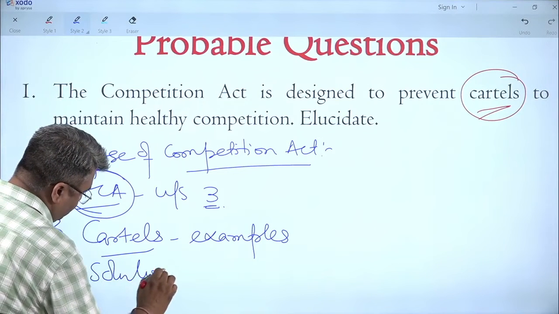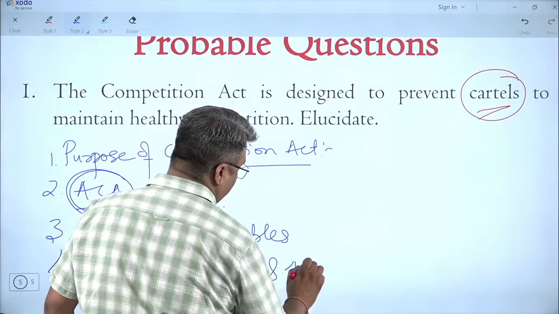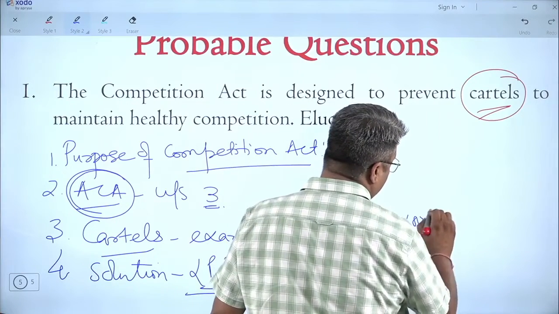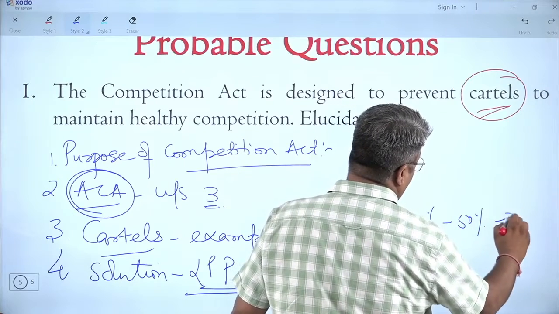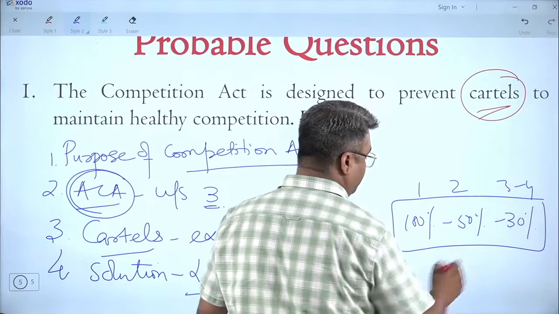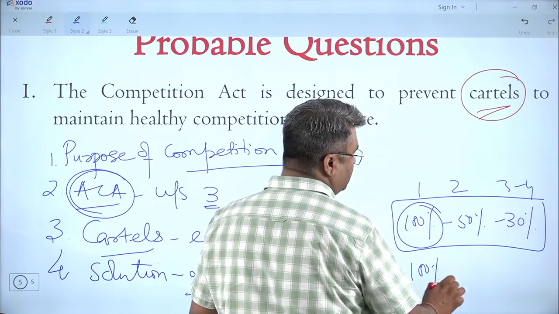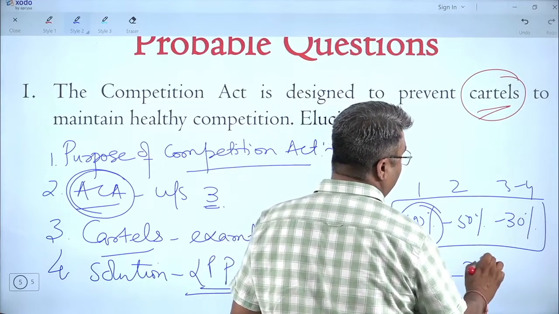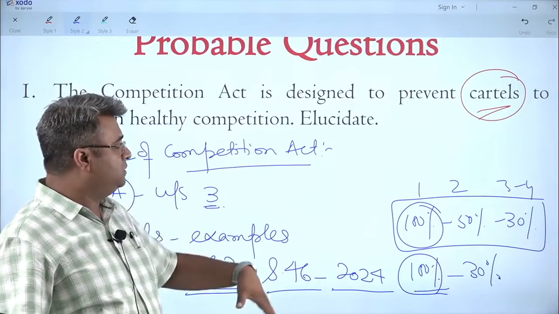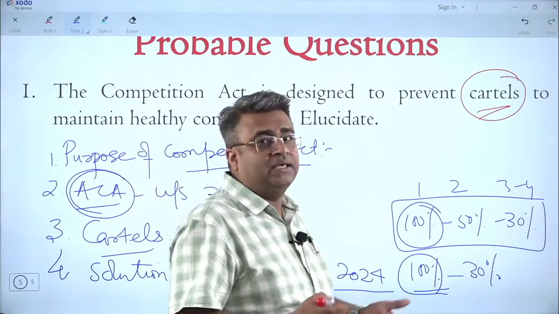In solution, focus upon this lesser penalty plus provision, which is given under section 46, now amended in 2024, in which 100%, 50%, 30% to the persons coming at first, second, and third and fourth position, and a person who has reported the matter first, he will be given 100% waiver in the present case and additional 30% in the already going case in which he was a part of the cartel. So like this, you just explain and just conclude how this kind of strategy is beneficial.